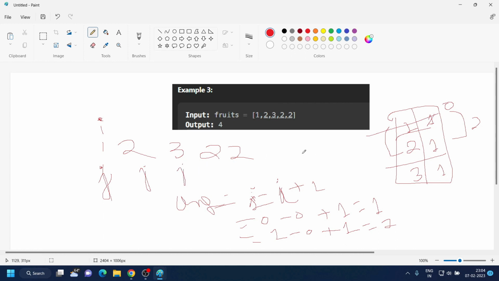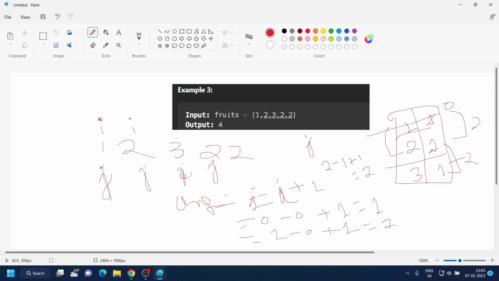Our j is here. j is at 0, 1, 2. 2 minus i, and i is also shifted here. We have to shift the window. 2 minus 1 plus 1, so that is 2. So there are 2 fruits as our answer.